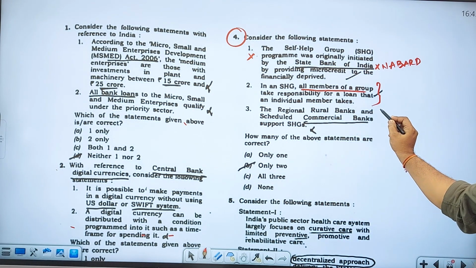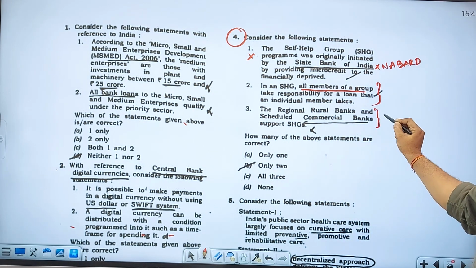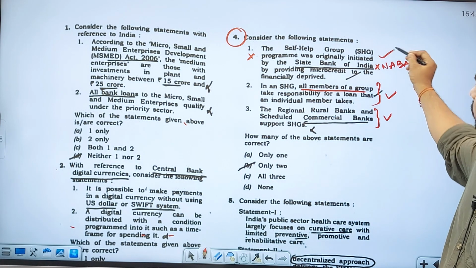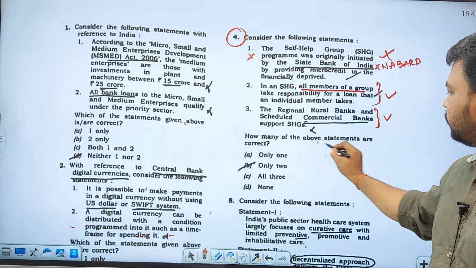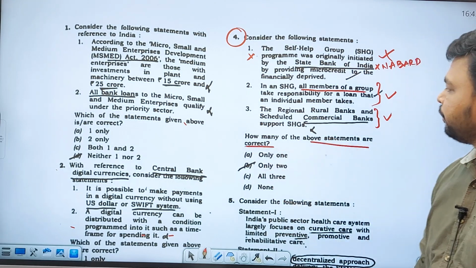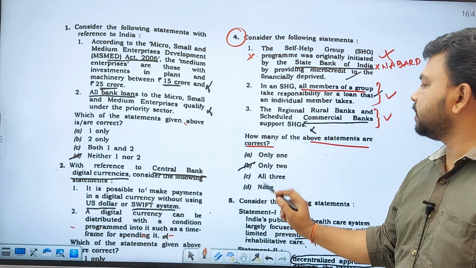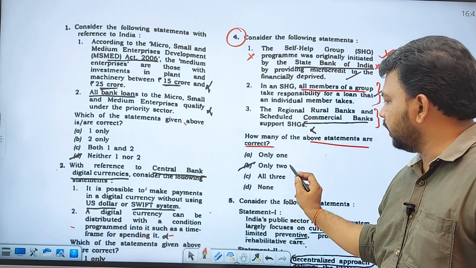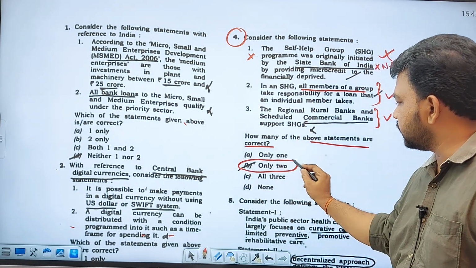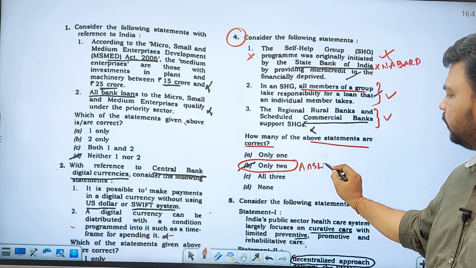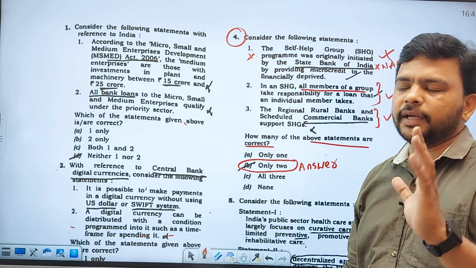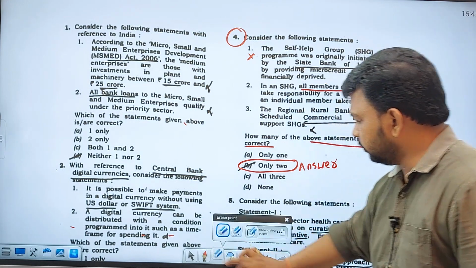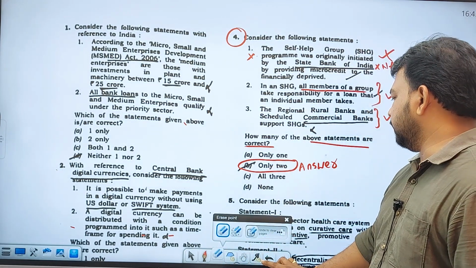The regional rural banks and scheduled commercial banks support SHG. Yes, obviously. So the first statement is wrong, the second statement is right, the third statement is right. How many of the above statements are correct? The answer is 2 statements are correct, that is 2 and 3. Only 2 are correct. This is the answer. Very simple. In the first statement, instead of SBI, it should be NABARD to become a right statement, but that is a wrong one. You have to understand that very clearly.